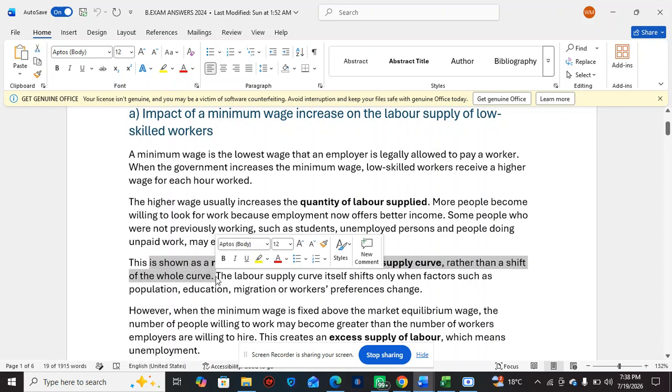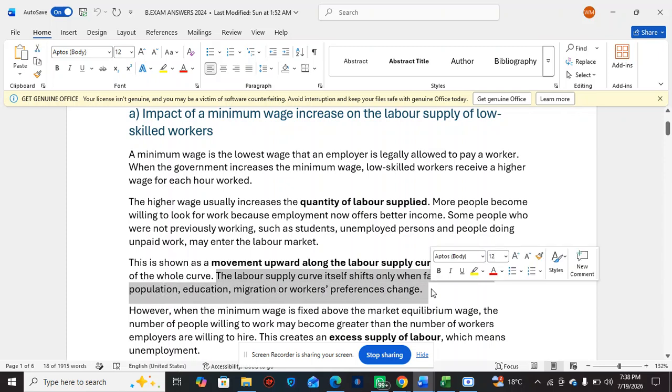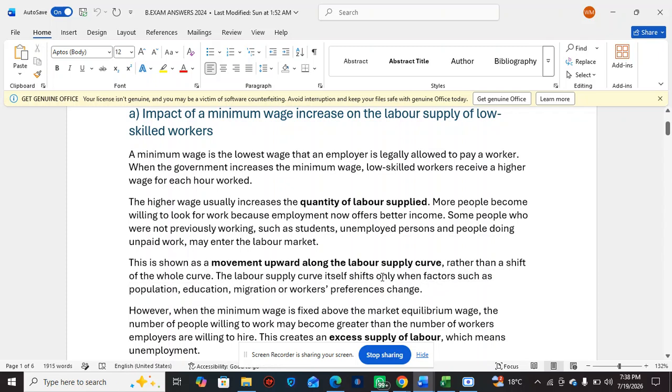curve. The labor supply curve shifts only when factors such as population, education, migration, or workers' preferences change. When population increases, there are more people in the workforce, so the labor supply curve will shift. The more education people get, the more the labor market gets filled with graduates, and so labor supply increases.